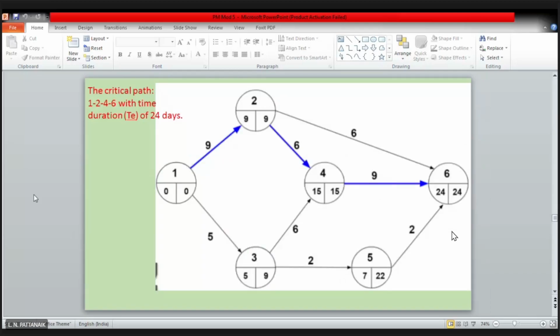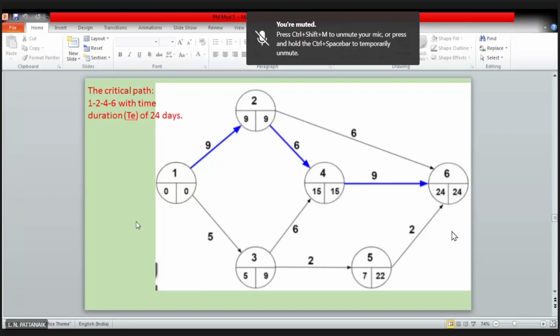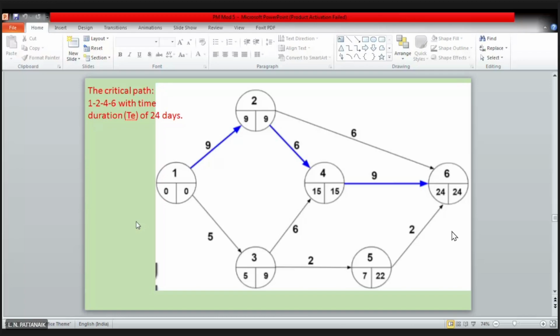Look at this figure now. Once you find a single value, like you will calculate the time estimate for every activity using the formula TO plus 4TM plus TP by 6, then the rest of calculation is similar to CPM. No difference. So as you can see here, all the nodes, there are two values are given.